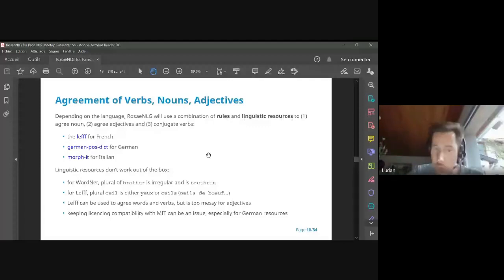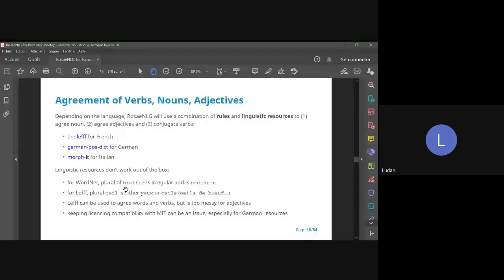For WordNet, if you check the plural of browser, it will tell you no, it's not browsers, it's brethren. And actually it exists, but the typical plural for browser in English is still browsers. In French, you have the same kind of issue.